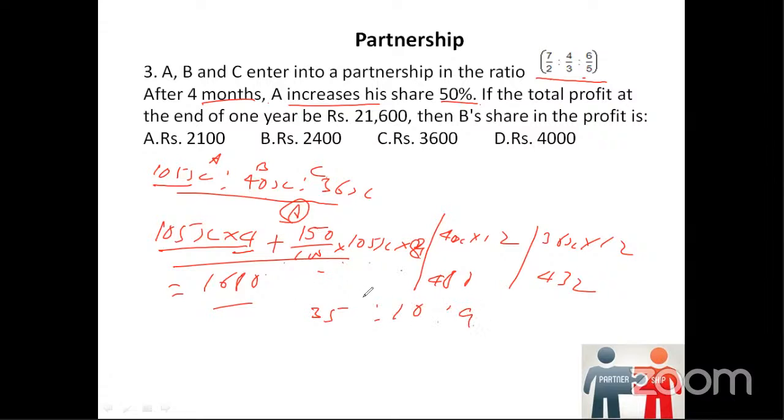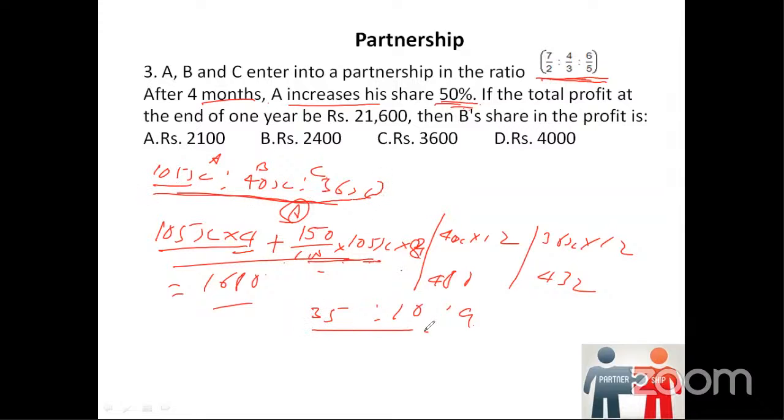Okay, why did we have to do the ratio once again? Because A has increased. That's why we had to do these calculations once again. Otherwise, if that was not the case, this ratio would be enough. Whatever is given, solving this, we get this. This should have been enough actually.